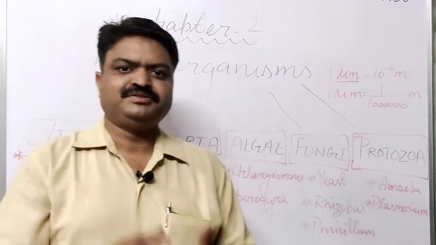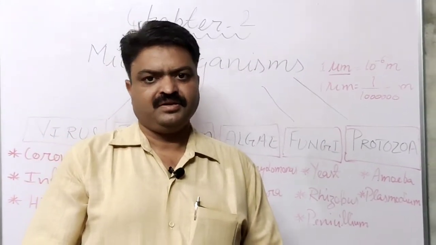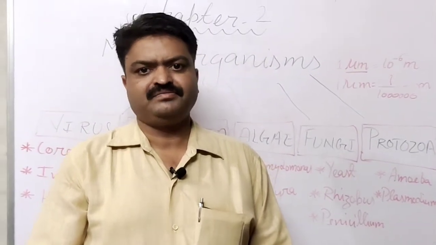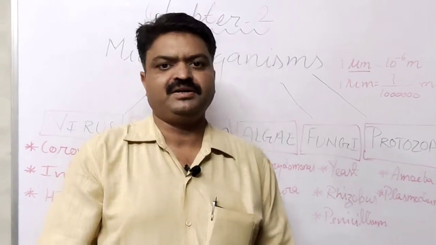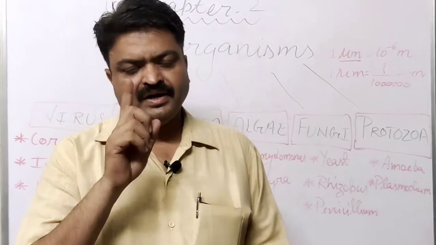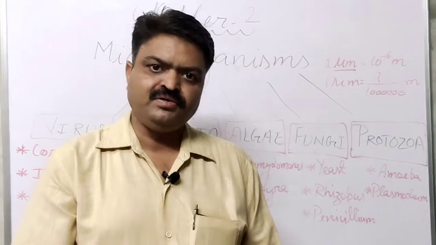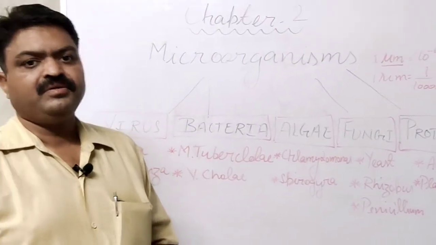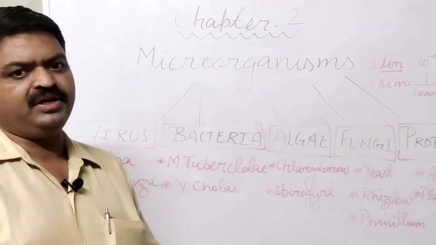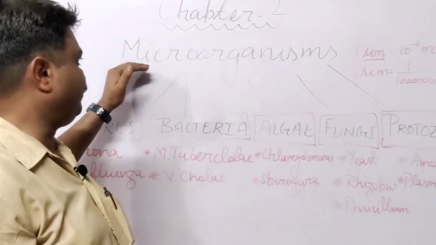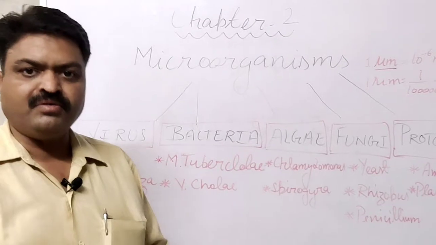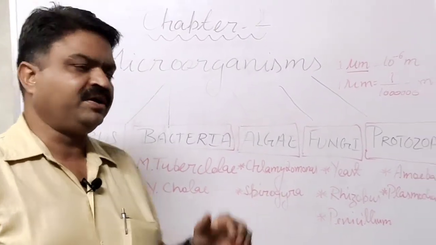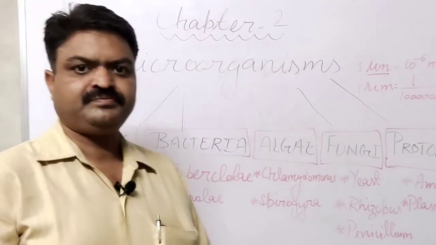Like nowadays, there is one disease spreading, and what we call it corona. And that corona is spreading due to a microorganism, student. Means it is spreading due to one organism, and that organism comes in the category of microorganisms. And what we call it, virus.